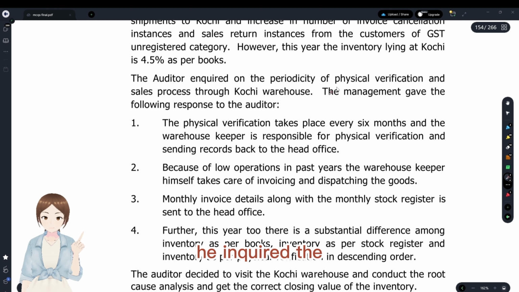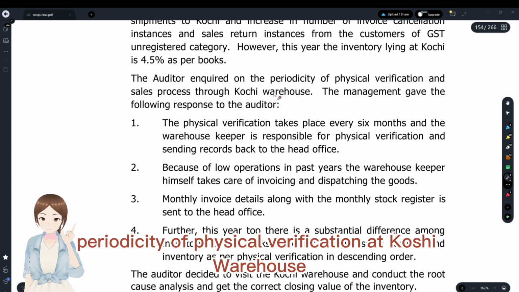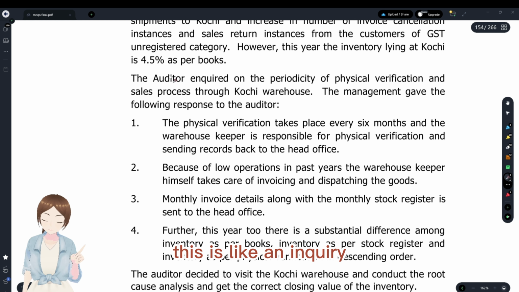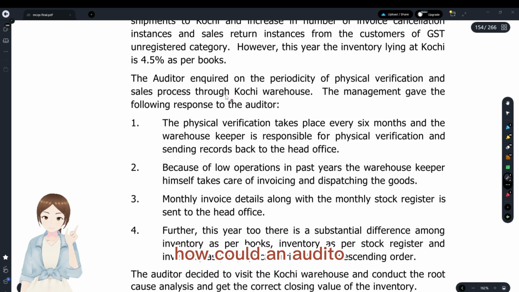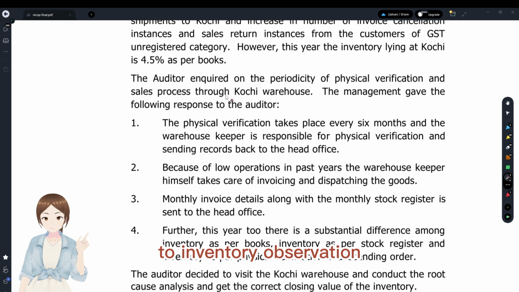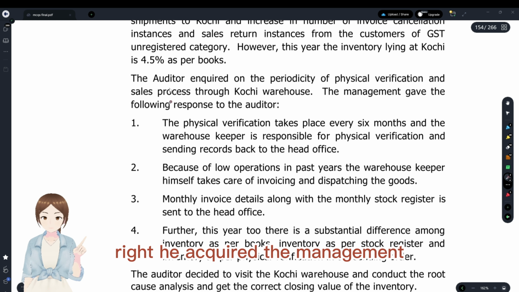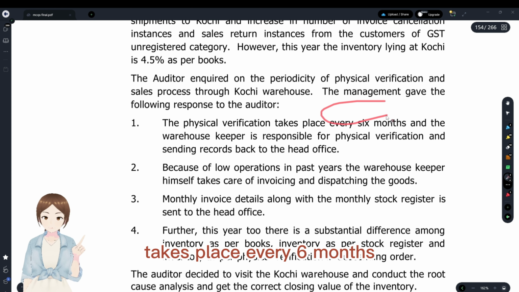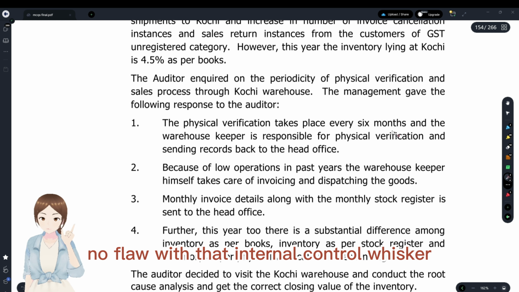He inquired the periodicity of physical verification at Kochi warehouse. The management gave the response like physical verification. This is like an inquiry. How could the auditor obtain sufficient appropriate audit evidence through inventory observation, reperformance, recalculation, right? He inquired the management. The management said that physical verification takes place every 6 months. No flaw with that. Internal control was good.